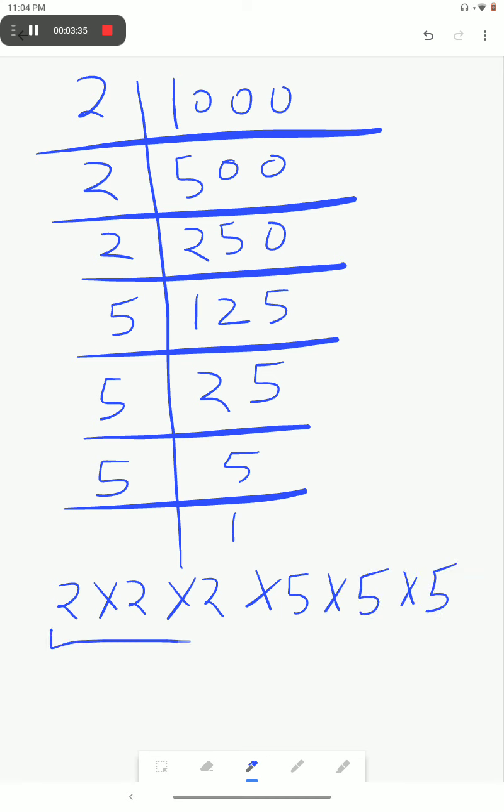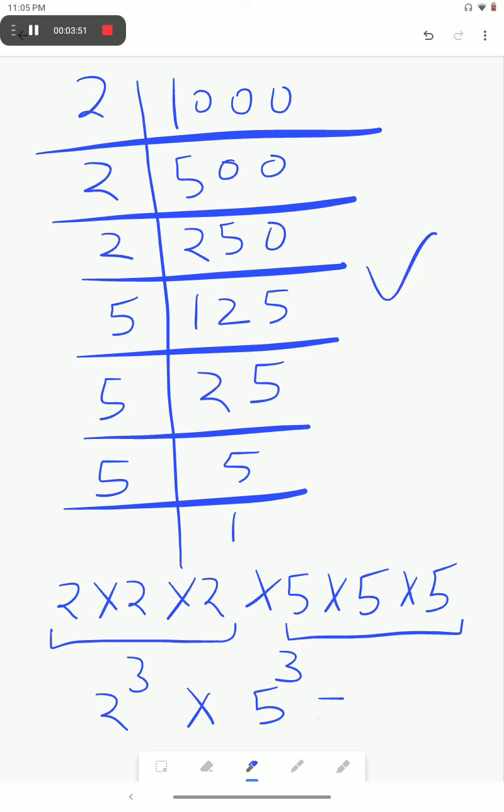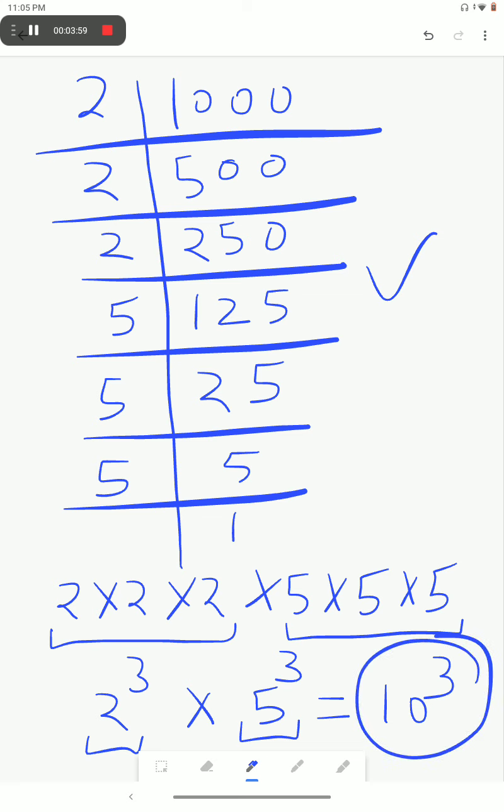2 is existing in a group of 3, that is a triplet. 5 is also existing that way. That means 2 raised to power 3 into 5 raised to power 3. There is no number which is not existing in the form of a triplet. It means it is a perfect cube, and it can also be written as 10 raised to power 3. If the powers are the same, you multiply the base numbers, then we can write it like that, which we will discuss in exponents.